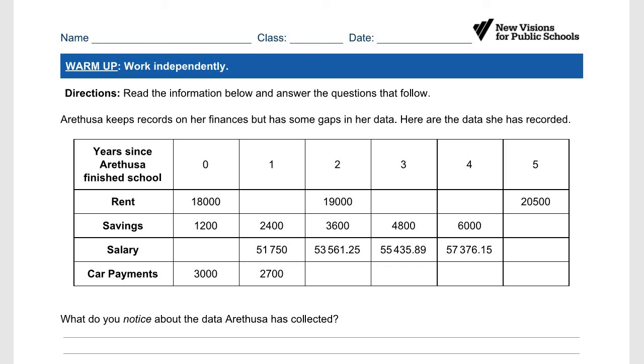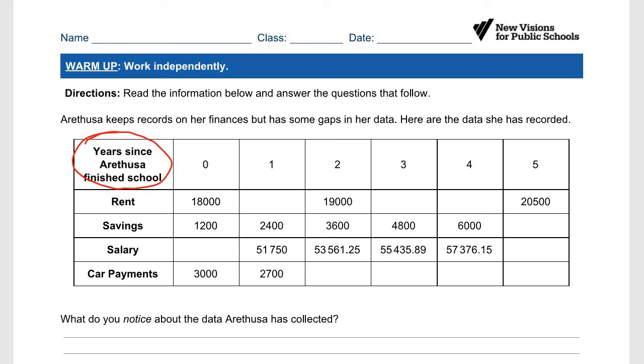When you're given a table, it's important to orient yourself with the table. So what I do first is I like to look at the columns, right? And the columns, years since she finished school. And then, this is year 0, right? Well, I guess she just finished school. Year 1, she was a year away from finishing school. All right. Now, if I look at the rows, this is the rent, savings, salary, car payments.